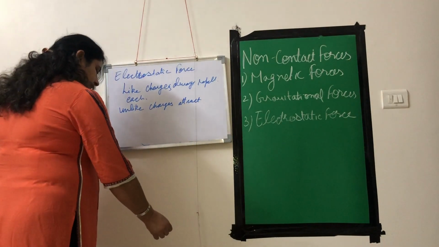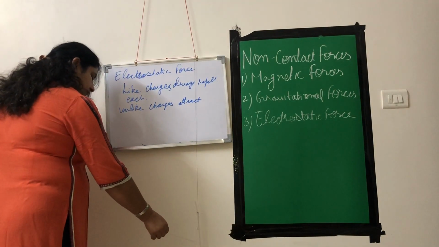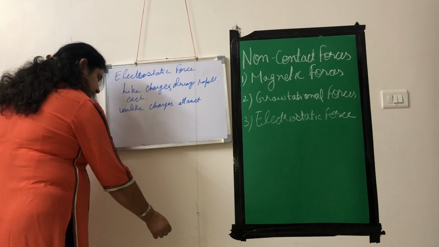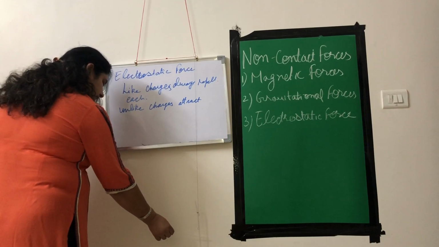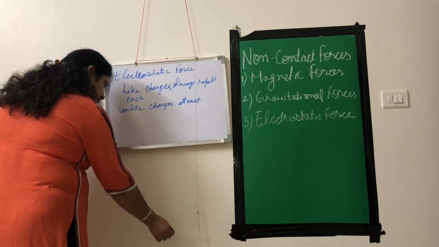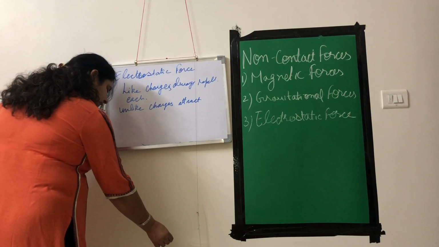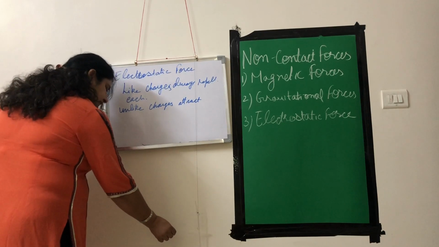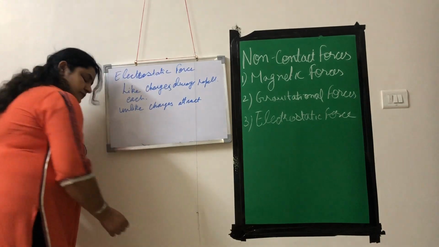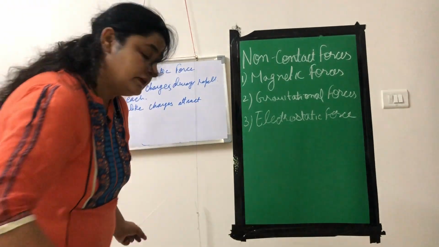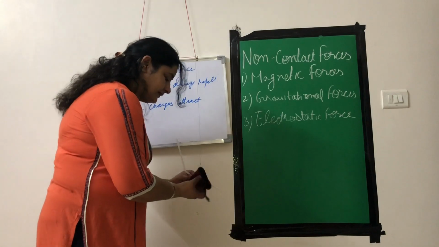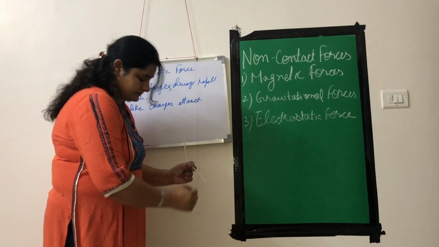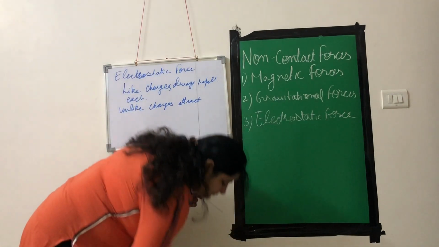Now we will check whether it gets charged or not. So I am placing this straw very near to it. So what will happen? Is there any force exerted by the two straws on each other? The forces are very less. So now to check, I will charge this straw also with the help of this woolen cloth.